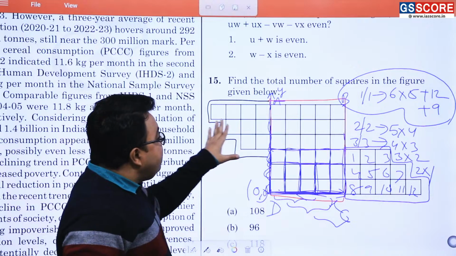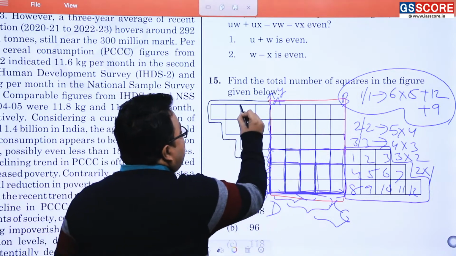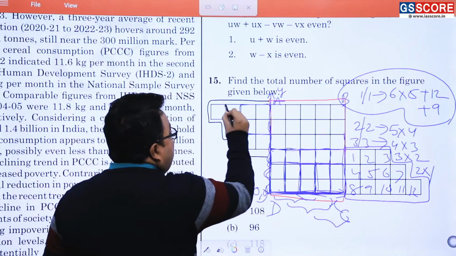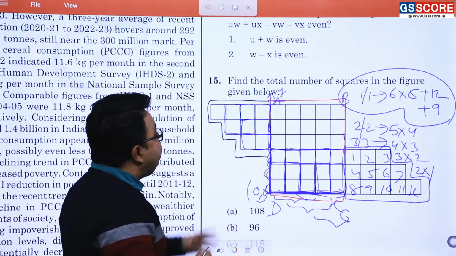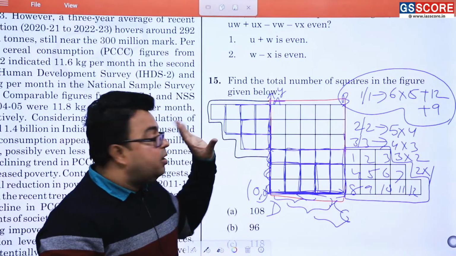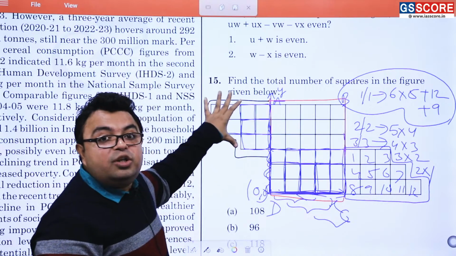Now, what is the fact over here? Here also there are 2 by 2 ka square. 2 by 2 ka square will be what? 1 square, 2 square and 3 square. Am I correct or not? Apart from this, there are no other squares. 1 square, 2 square and 3 square. I am strictly talking about this very figure only.